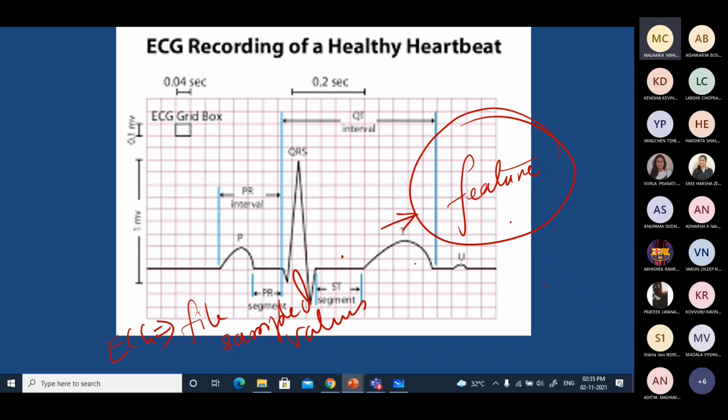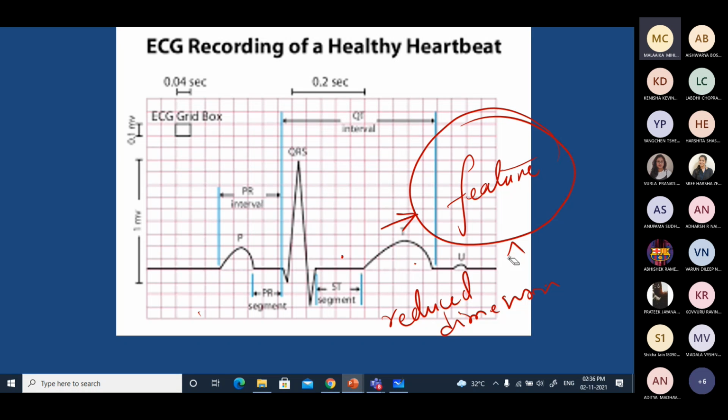Why do you need to extract the features, or why can't you directly use the pattern? You can use it, nothing wrong, right? You can use the pattern itself, the sample data, for your recognition problems. But in most cases, in order to get a reduced dimension, especially in machine learning problems, you look for features.